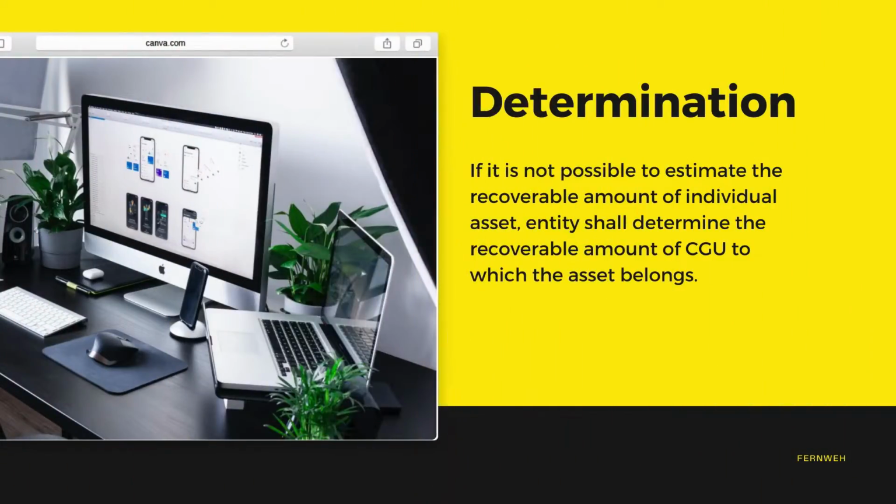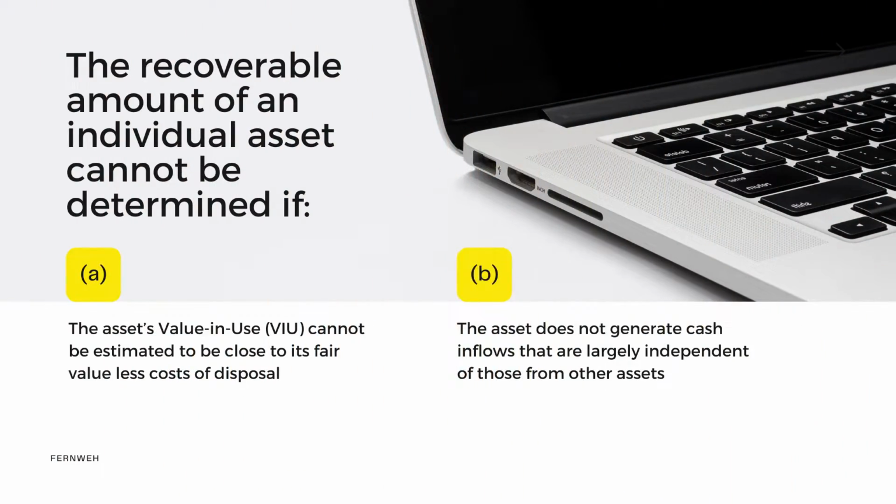The determination of CGU is if it is not possible to estimate the recoverable amount of an individual asset, the entity shall determine the recoverable amount of the CGU to which the asset belongs. So, what makes the recoverable amount of an individual asset cannot be determined? The recoverable amount of an individual asset cannot be determined if the asset's value in use cannot be estimated to be close to its fair value less cost of disposal. Second, the asset does not generate cash inflows that are largely independent of those from other assets.